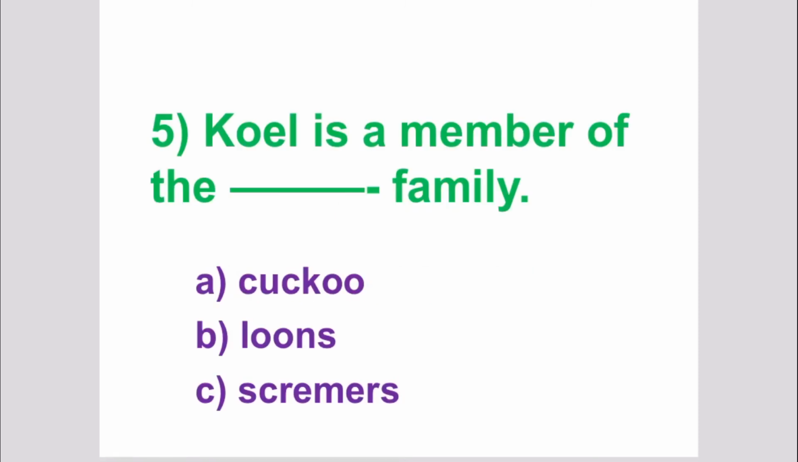Here is your last question. Quail is a member of the dash family. So your options are cuckoo, loons, screamers. And the answer is cuckoo.